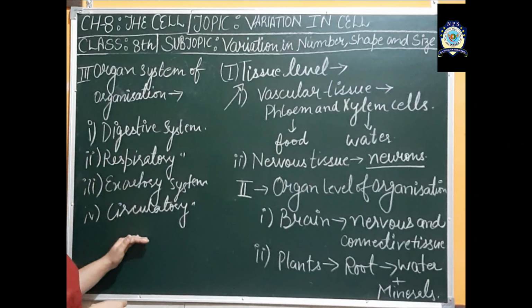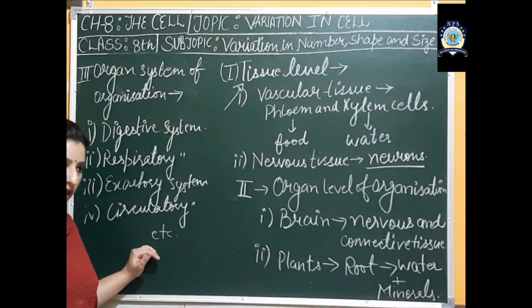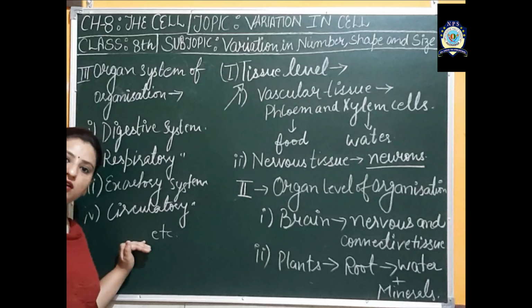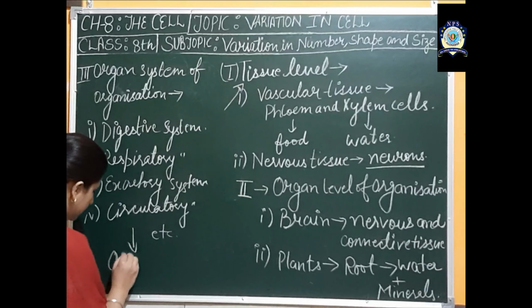Many systems are there which clump together. This is the organ system of organization. So these systems join together and completely form an organism.